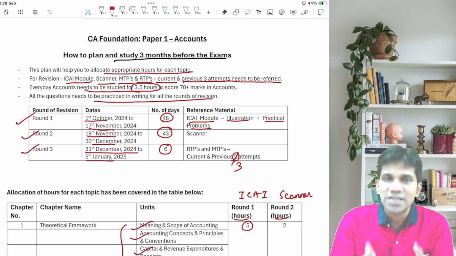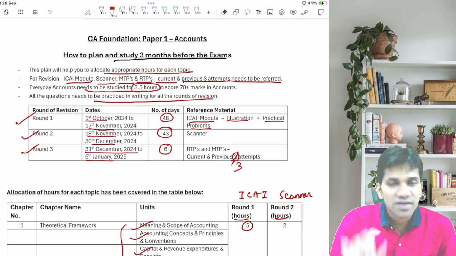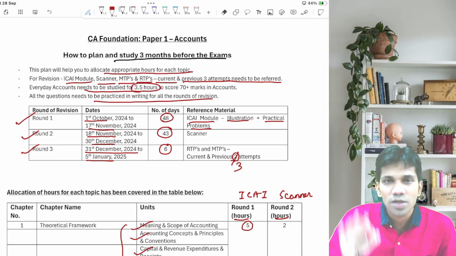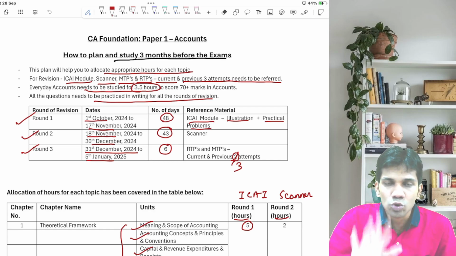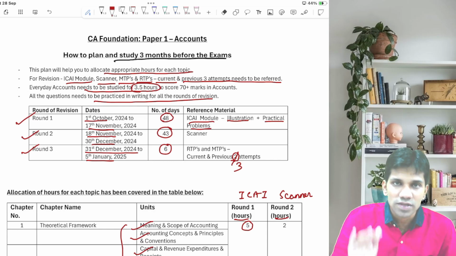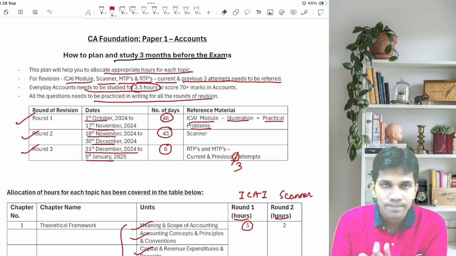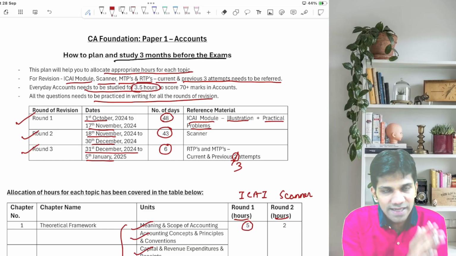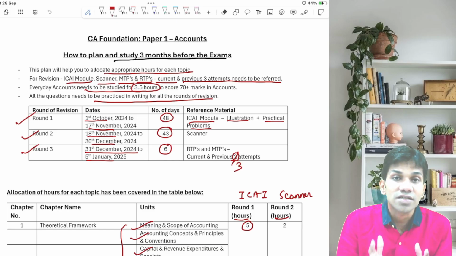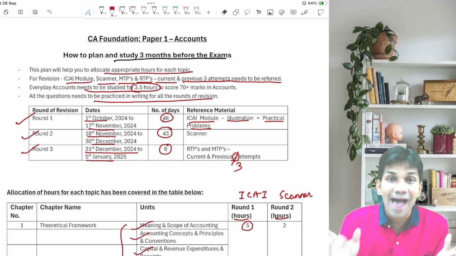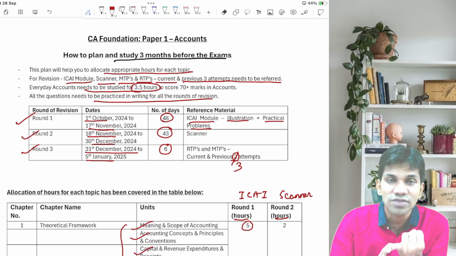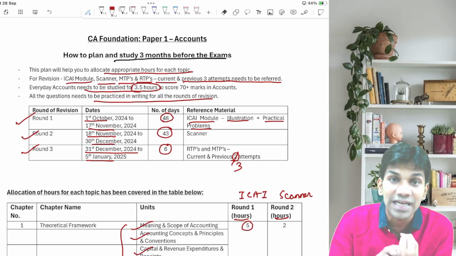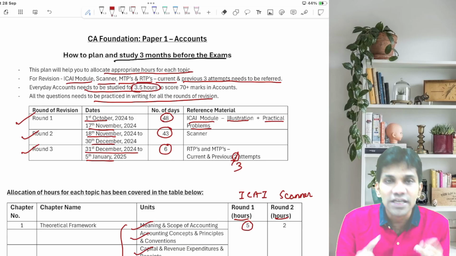So guys, please follow this properly. 3.5 hours a day from 1st October till 5th Jan. No need to stretch your accounts time more than this. If you follow 3.5 hours per day, you will be able to solve full ICI problems, that is illustrations plus practicals. Scanners, many problems are there. I have considered everything, all the examples which are given in the scanners plus the illustrations which are given in the scanners, everything I have considered.